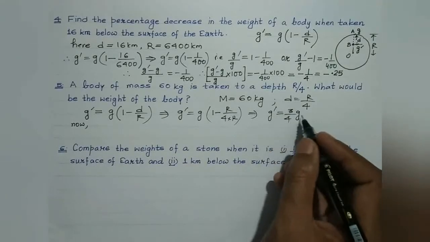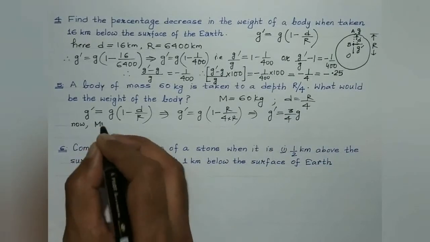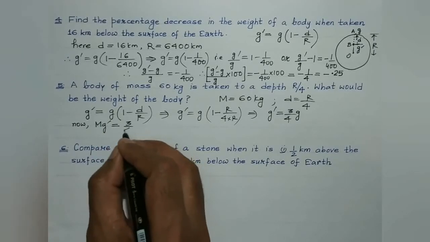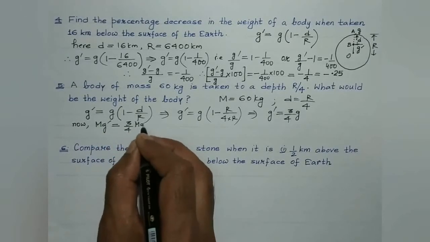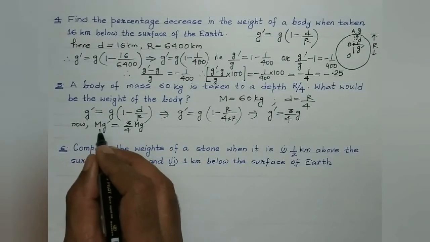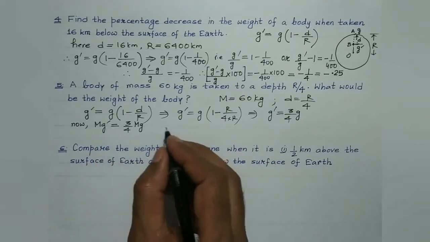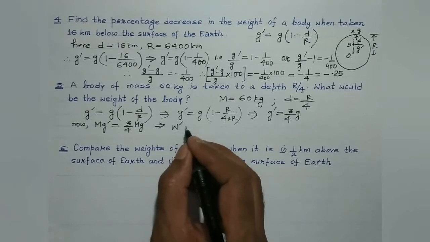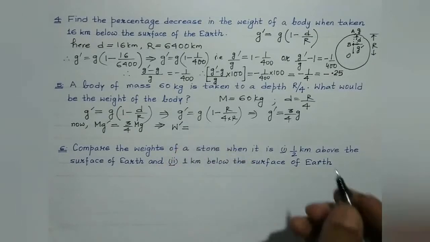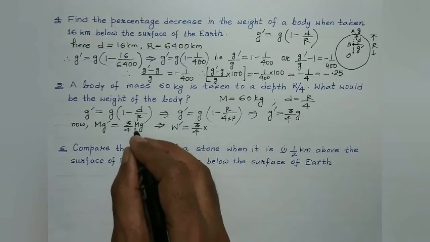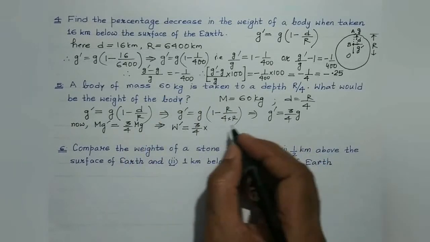If you multiply both the sides by m, m g dash would be equal to 3 by 4 into mg. This is the weight of the body when it is taken to a depth R by 4. So it implies that the weight of the body at a depth R by 4 would be 3 by 4 of m into g. What is the mass of the body? That's given to be 60.